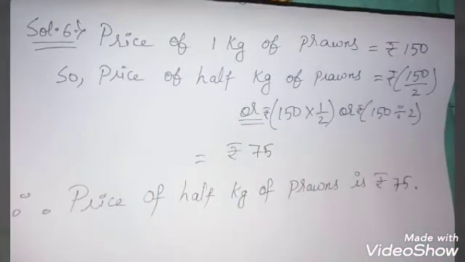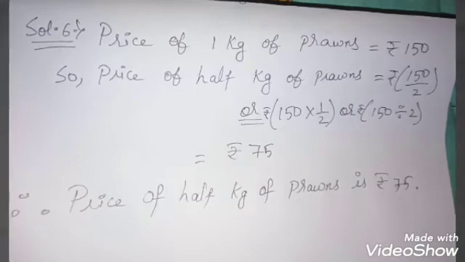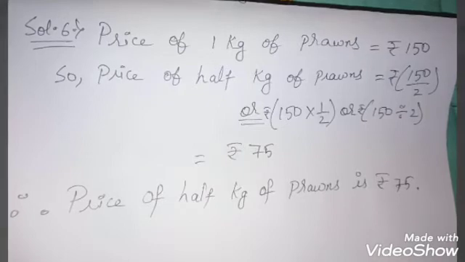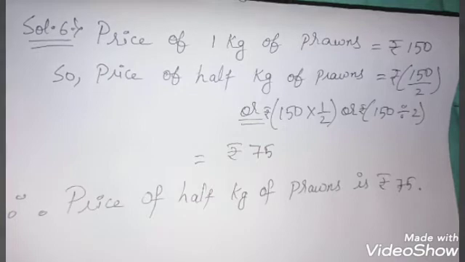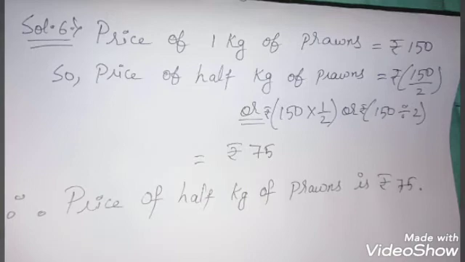Price of 1 kg of prawn is rupees 150. We have got this line from the question itself. So price of half kg of prawn would be 150 by 2, or 150 into 1 by 2, or 150 divided by 2. Any one you can write. All three are synonymous of each other.